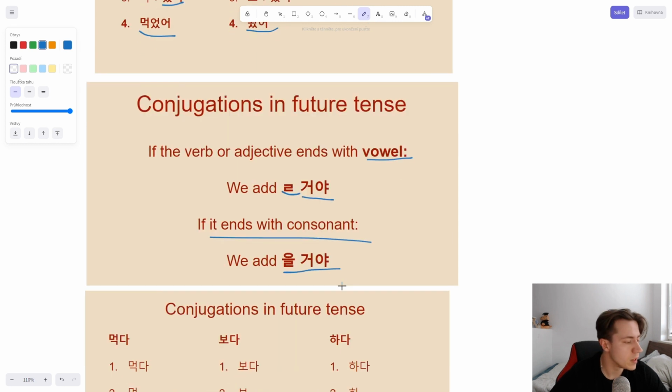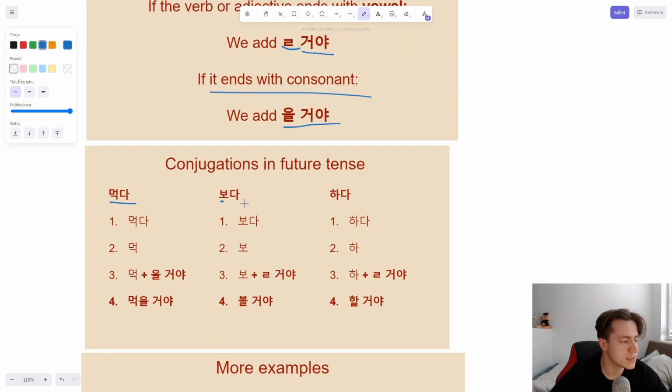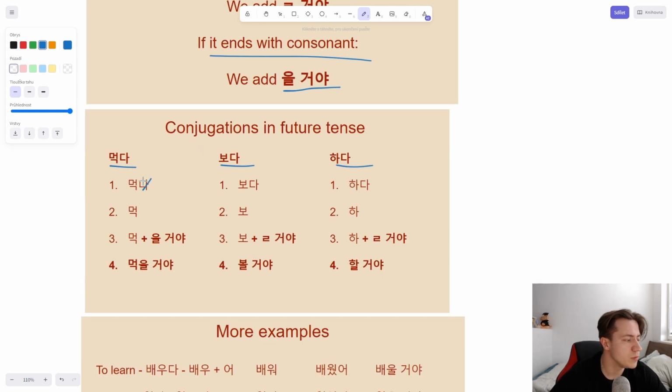Let's see how it's done. So here we have the same words again, not to get confused. We had 보다, we removed da. That is always the first step with conjugations.